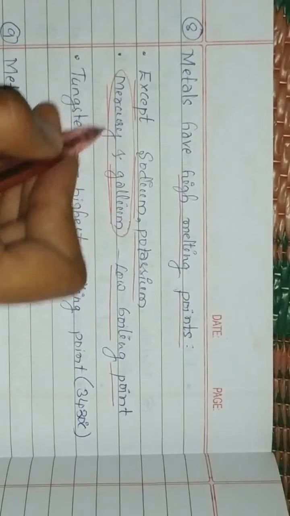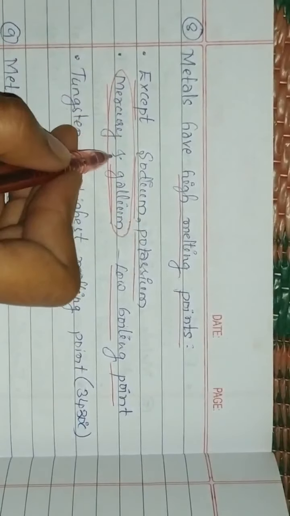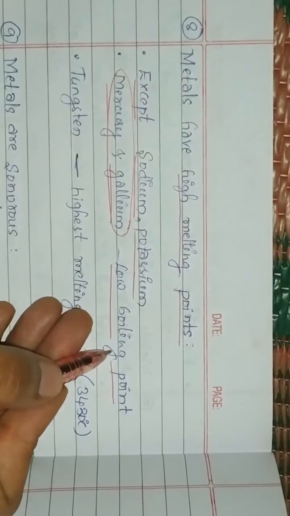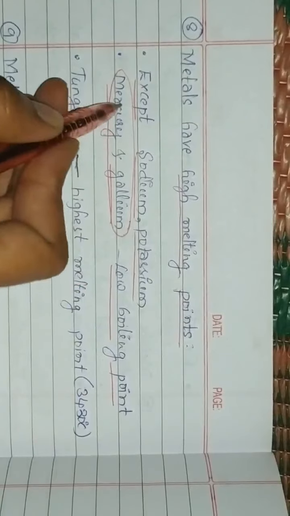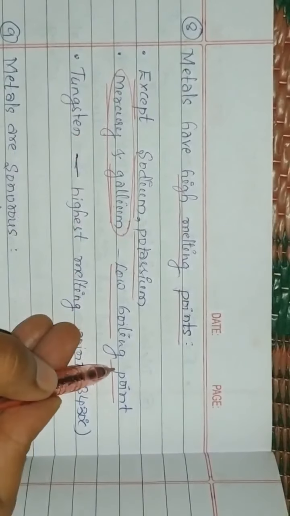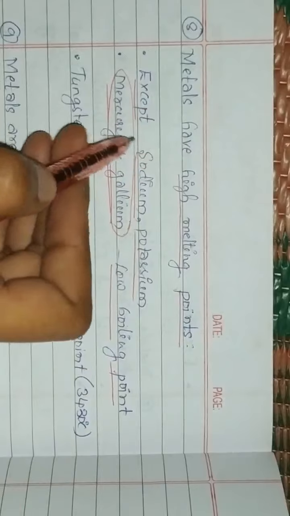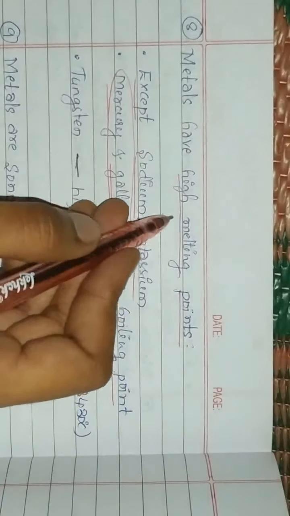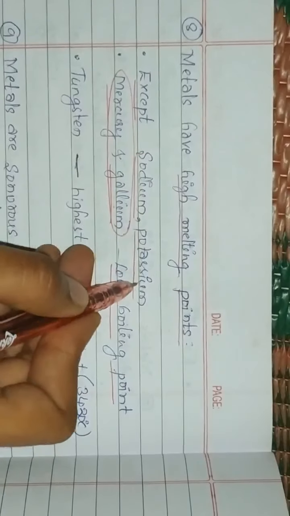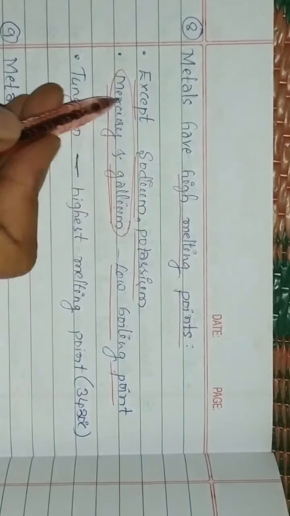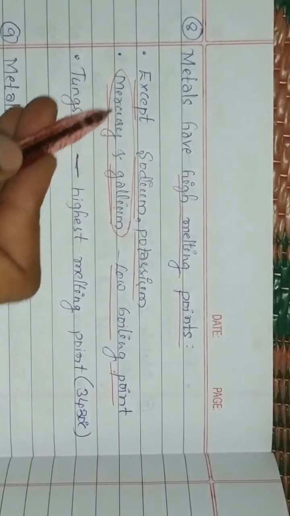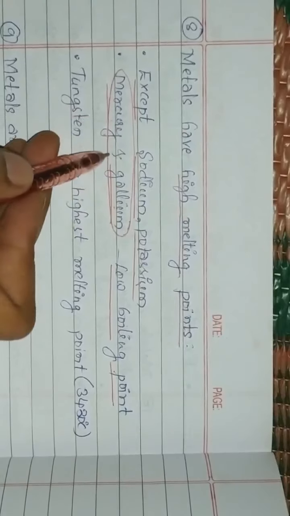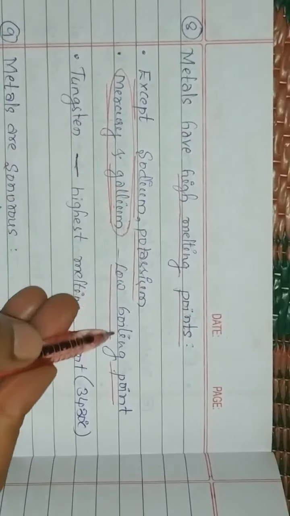These two are the only metals in liquid state, so we consider their boiling point, which is very low. The remaining metals are solids and their melting point is very high.